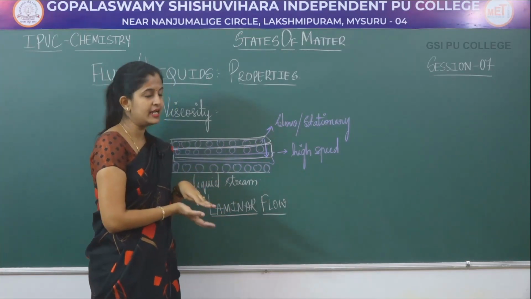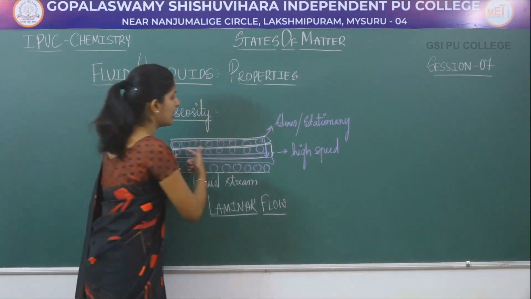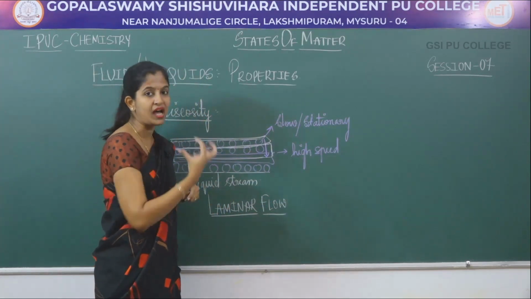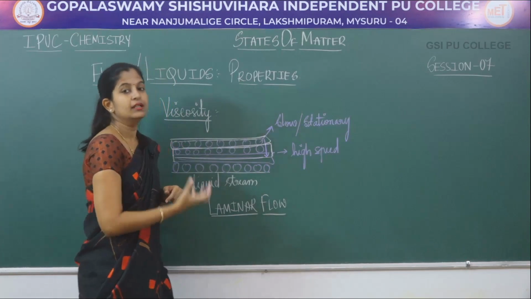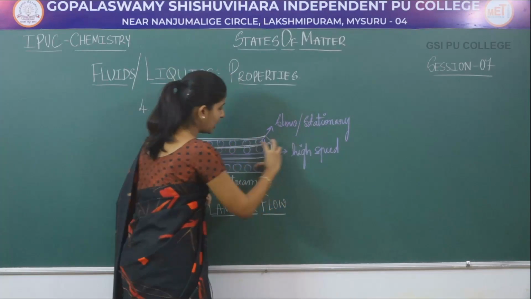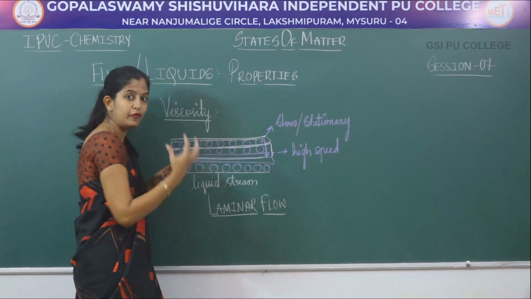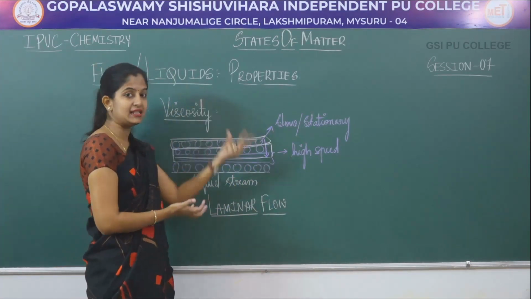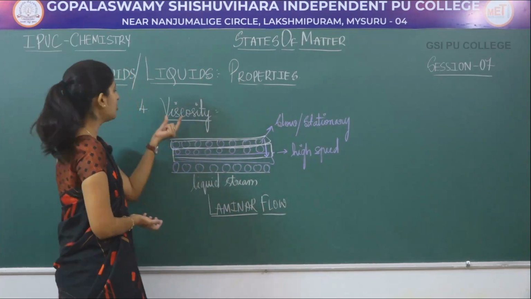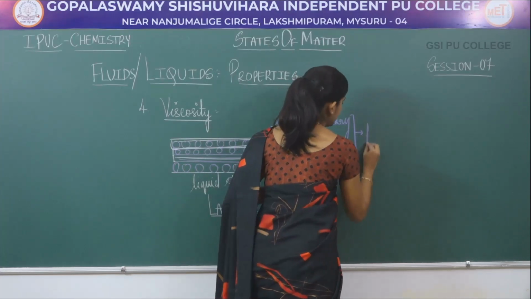This friction created hinders this high speed layer from moving very fast. The stationary phase hinders the moving layer, holding it back from moving. This hindrance for the flow of liquid by the stationary phase, or this hindrance of flow of liquid layers by the other liquid layer, by the slow moving layer, you call it viscosity. So between these two there is a friction created.